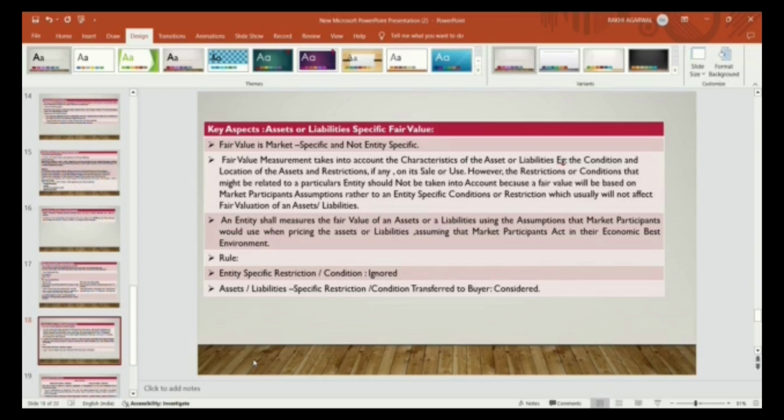It is a principle-based standard, not a rule-based standard. Entity-specific restriction or condition should be ignored. Asset and liability specific restriction or condition transferred to the buyer is to be considered.